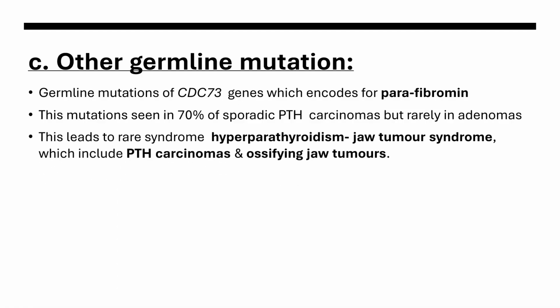This mutation also leads to a rare syndrome, the hyperparathyroidism-jaw tumor syndrome, which includes hyperparathyroidism along with ossifying jaw tumors.